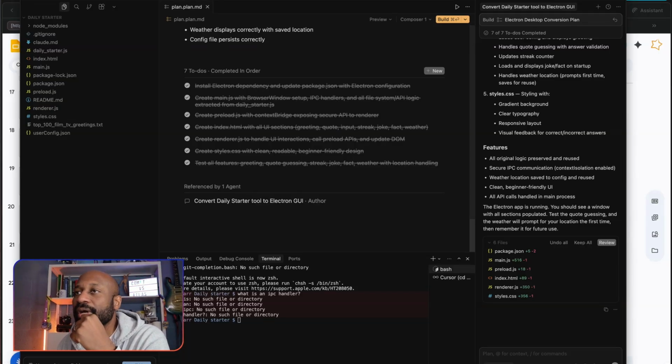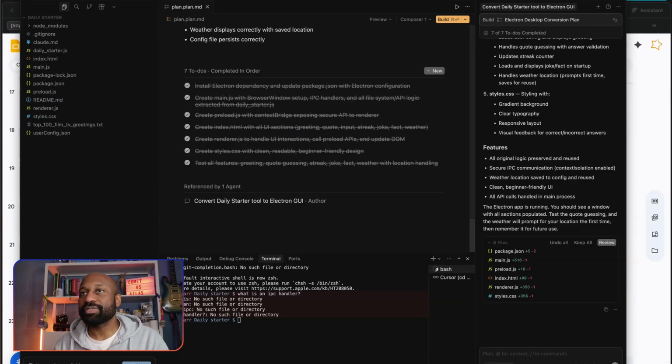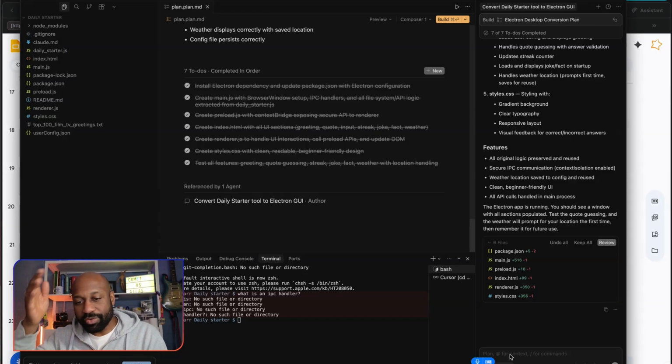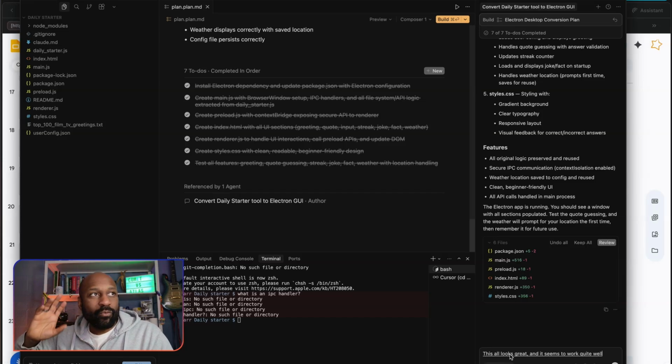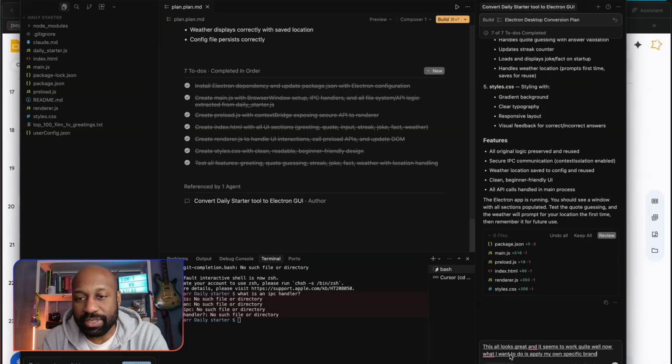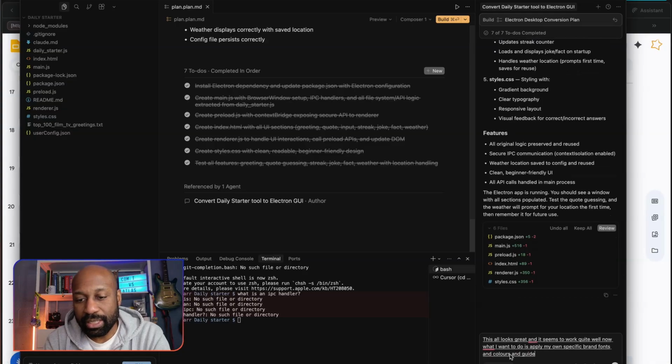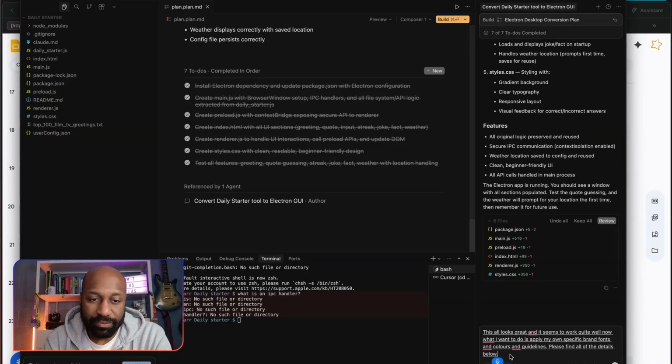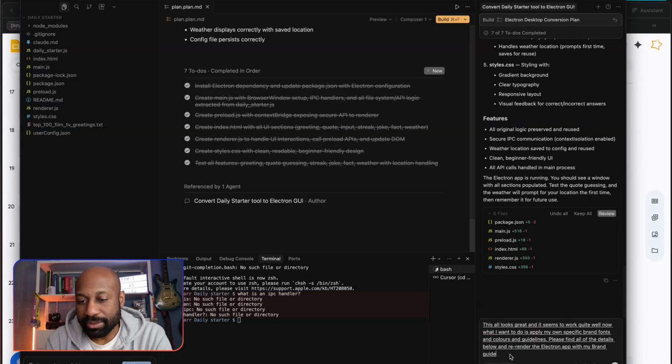And we did. And here is, so yeah, my brand fonts and guidelines are here. This all looks great and it seems to work quite well. Now, what I want to do is apply my own specific brand fonts and colors and guidelines. Please find all of the details below and re-render the Electron app with my brand guidelines. Do make it look awesome.